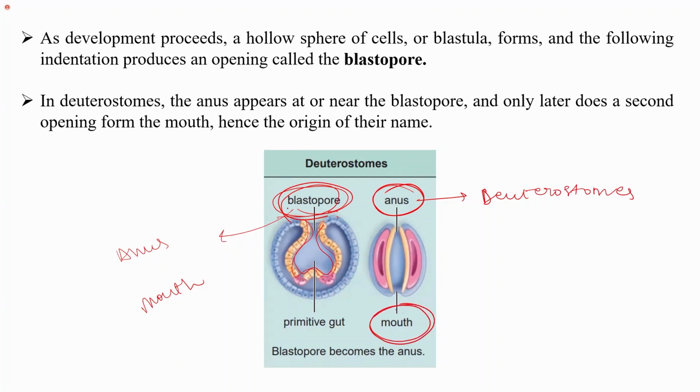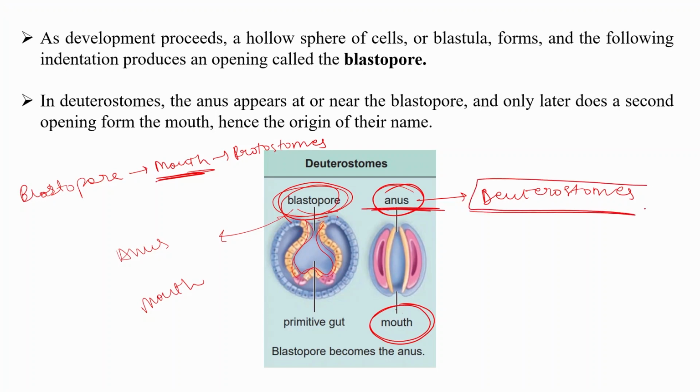While if this blastopore opening forms the mouth, it is called protostomes, that is mouth first. But in case of deuterostomes, this blastopore opening results in the formation of anus. Therefore, the chordates, echinoderms, and hemichordates belong to the deuterostome category.